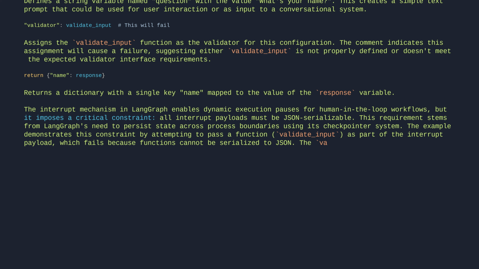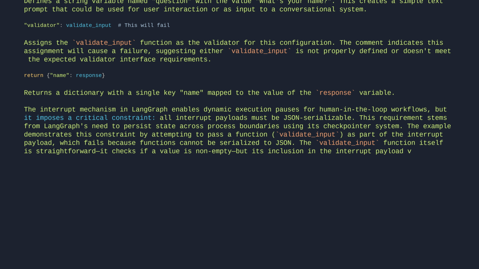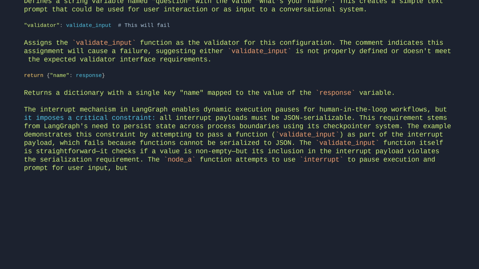The validate_input function itself is straightforward. It checks if a value is non-empty, but its inclusion in the interrupt payload violates the serialization requirement. The node function attempts to use interrupt to pause execution and prompt for user input, but the inclusion of the validator function in the payload causes the failure. This highlights a key design trade-off.